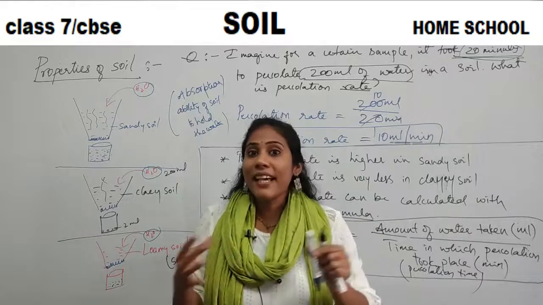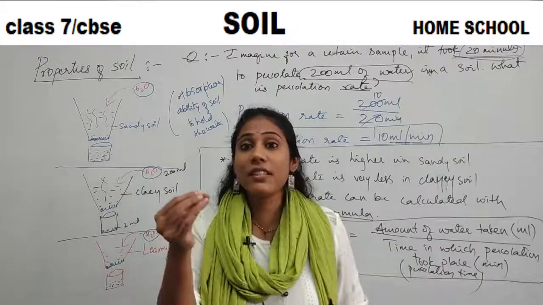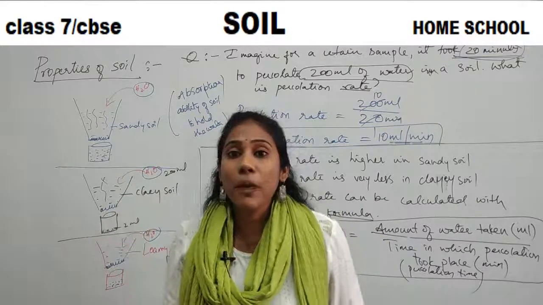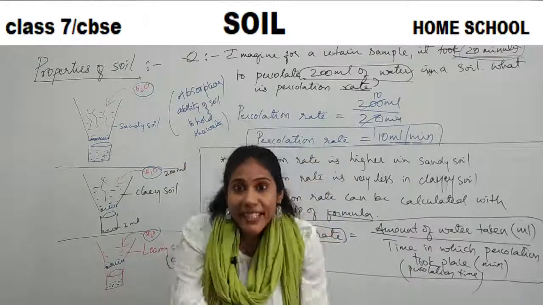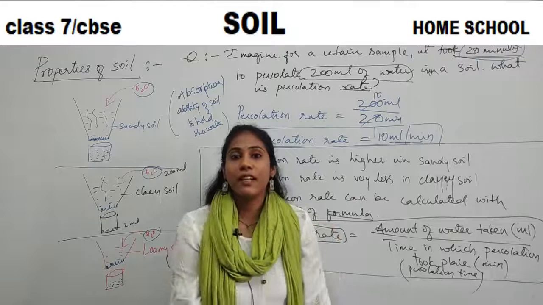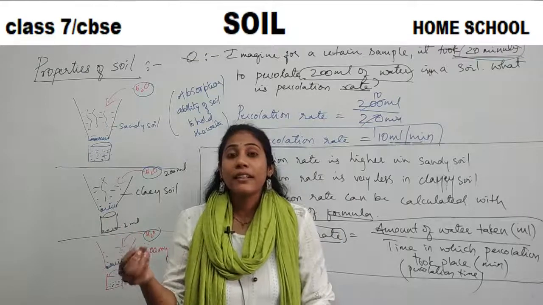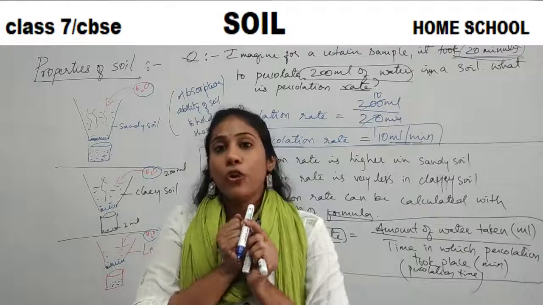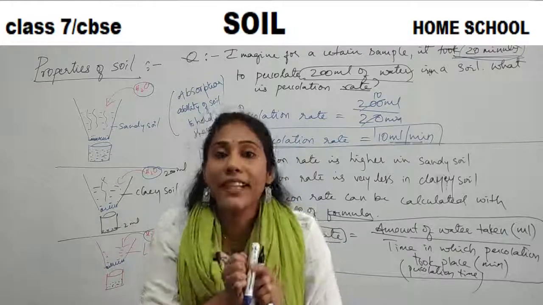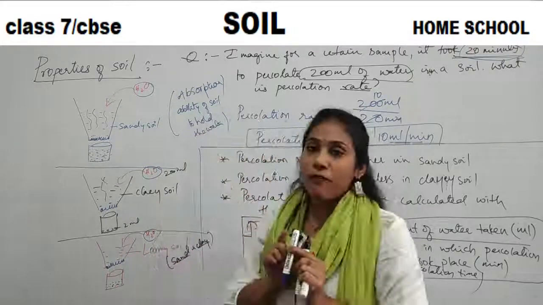So the meanings are different here. Percolation is not the same as absorption. Percolation is how fast the water is moving inside the soil. But absorption is how nicely the soil can hold the water with itself. Holding capacity of soil is called absorption of water.